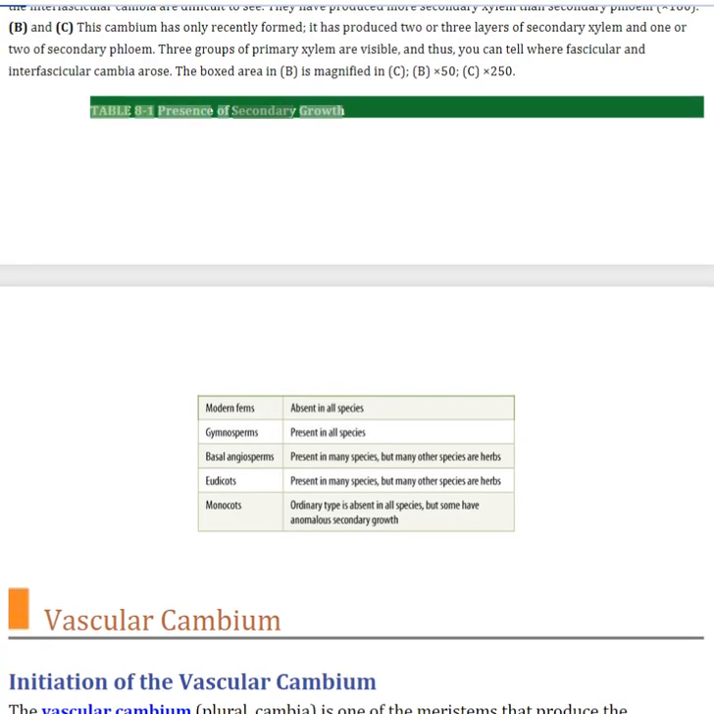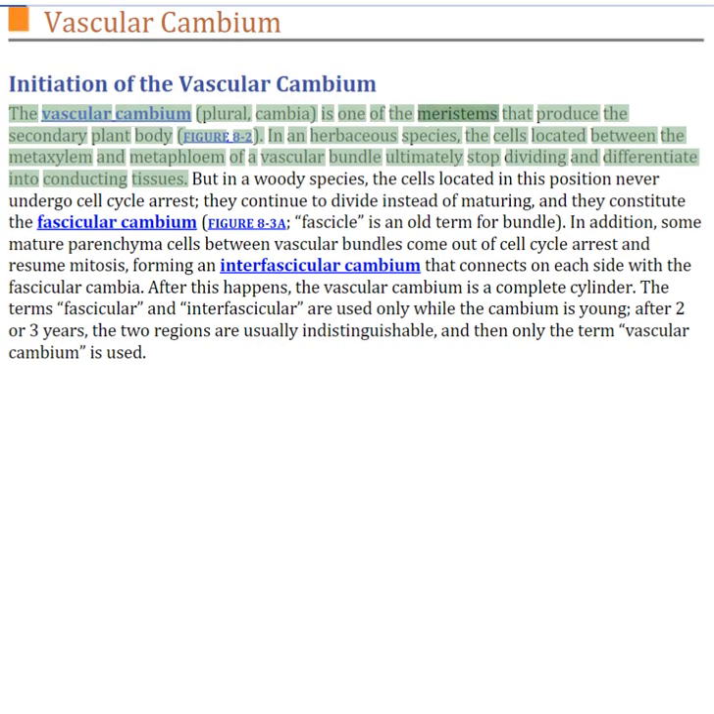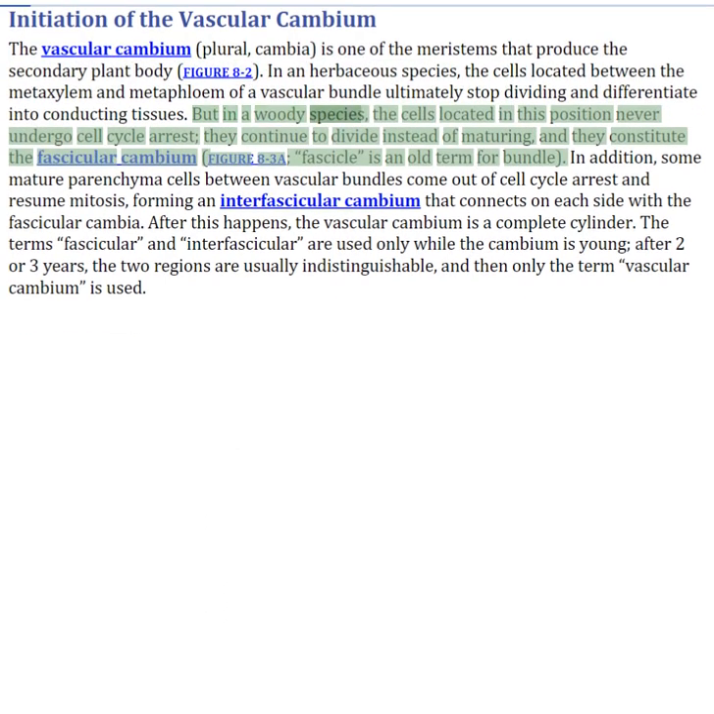Table 8.1: Presence of secondary growth. Vascular cambium. Initiation of the vascular cambium. The vascular cambium is one of the meristems that produce the secondary plant body. In an herbaceous species, the cells located between the metaxylem and metaphloem of a vascular bundle ultimately stop dividing and differentiate into conducting tissues. But in a woody species, the cells located in this position never undergo cell cycle arrest. They continue to divide instead of maturing, and they constitute the fascicular cambium.